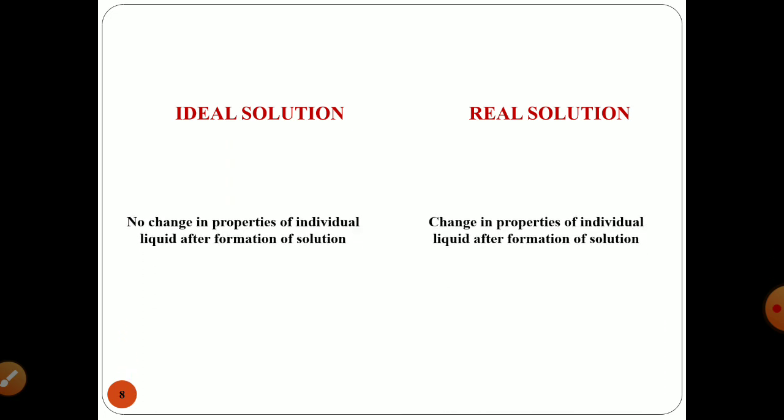Moving forward, in case of an ideal solution, there is no change in property of the individual liquid after formation of solution, whereas for the individual components that make up a real solution, you will observe a change in property of that individual liquid after formation of solution.